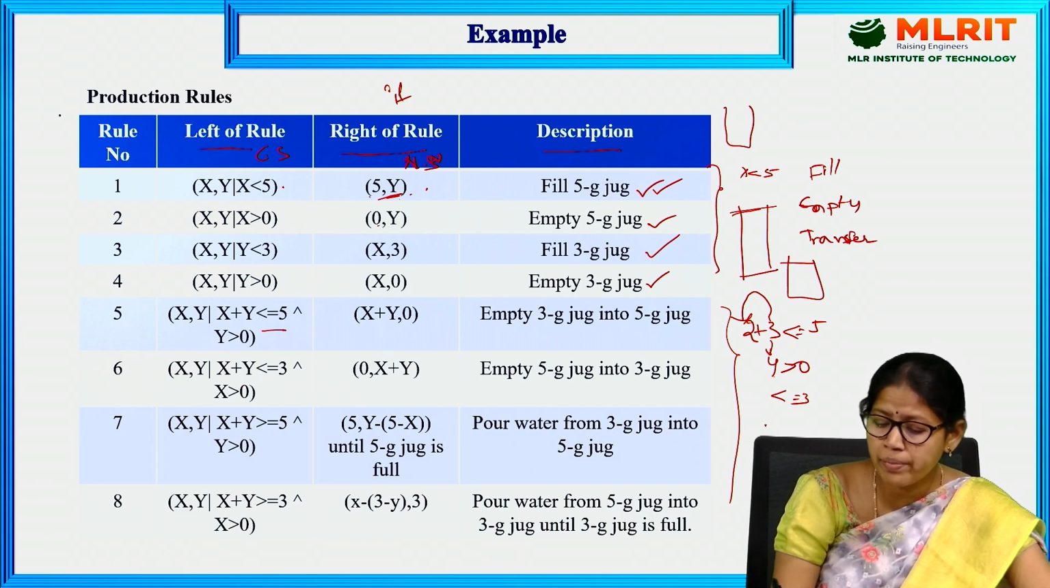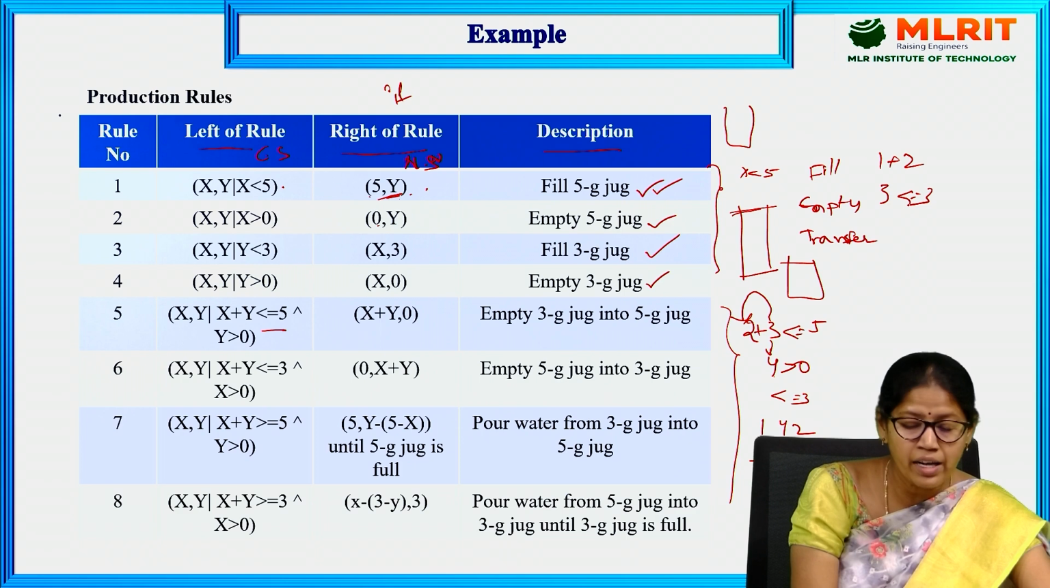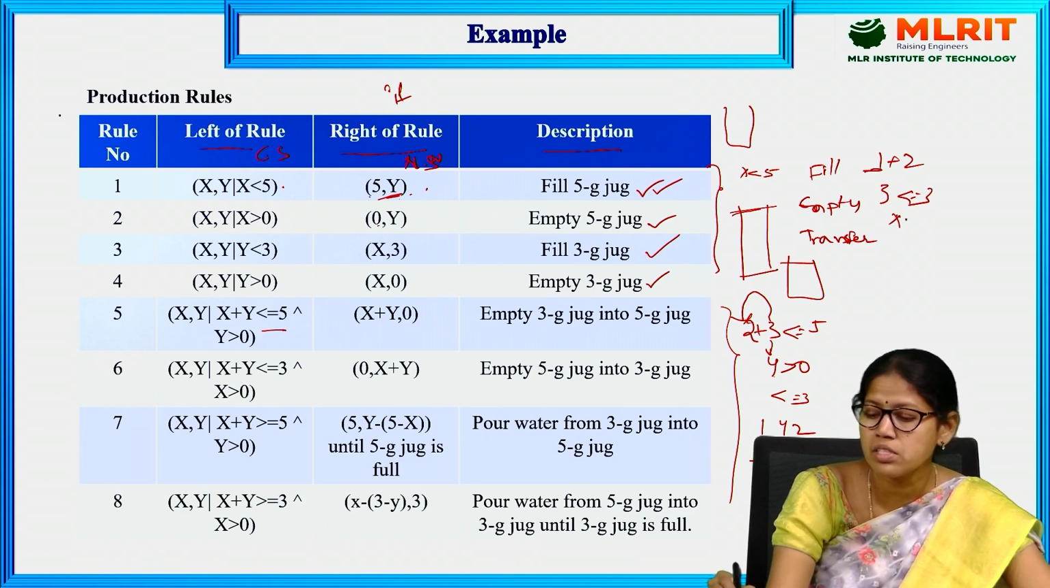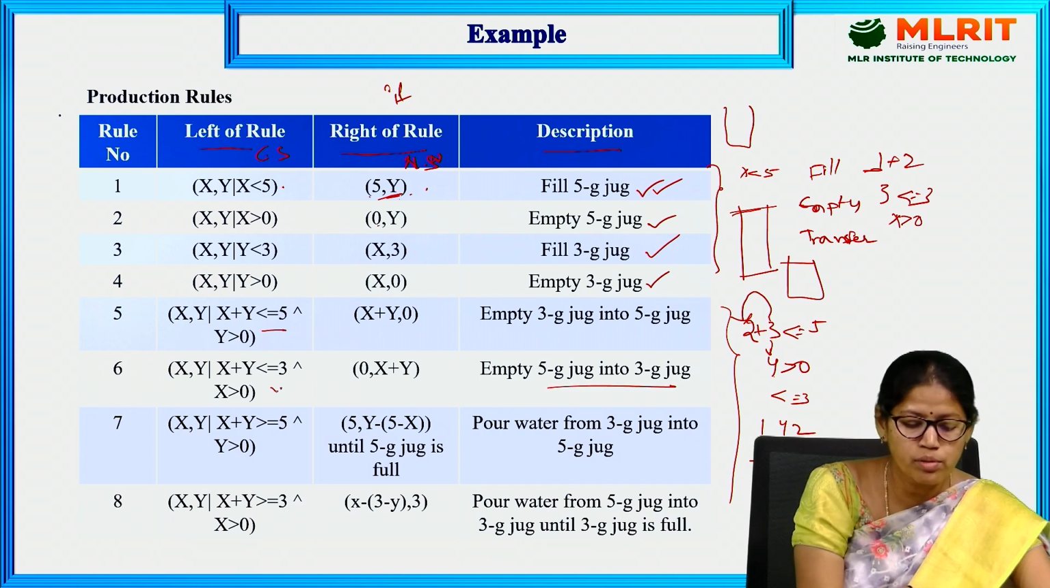Next rule, X plus Y is less than or equal to 3. For example, X is 1 and Y is 2. Then 1 plus 2 is 3. 3 is less than or equal to 3. And also X is greater than 0. X already contains 1G. So X is greater than 0. We can transfer the 5G into the 3G jug when this rule is applied.